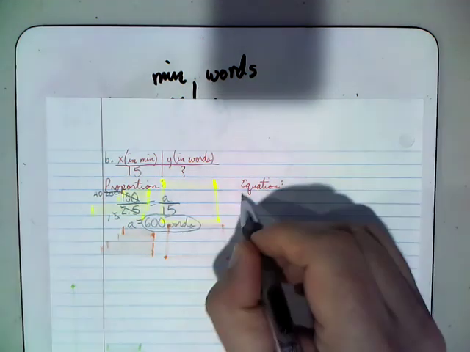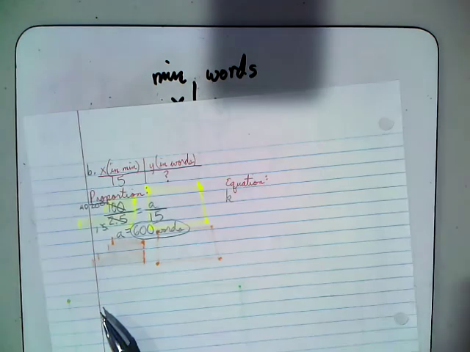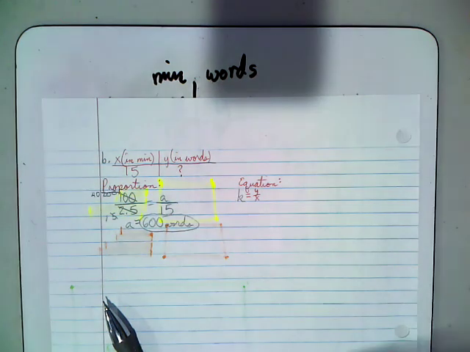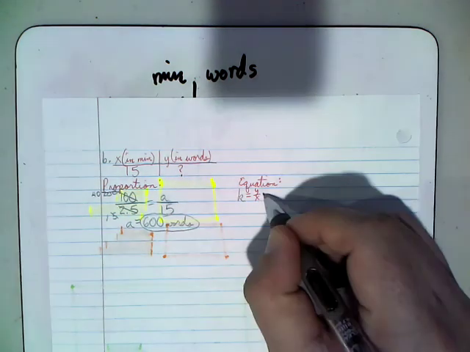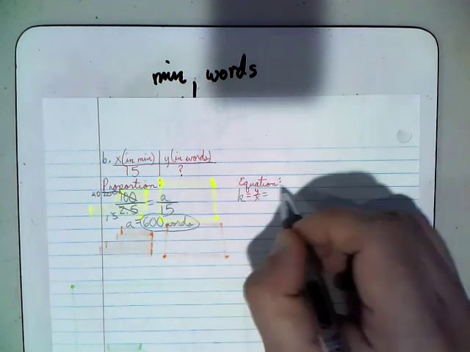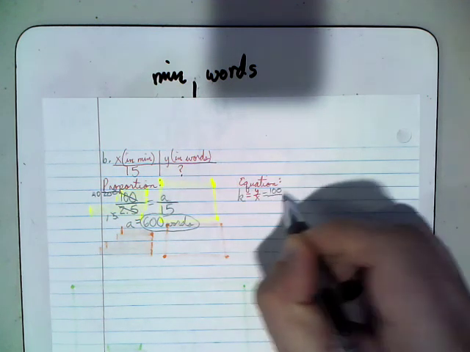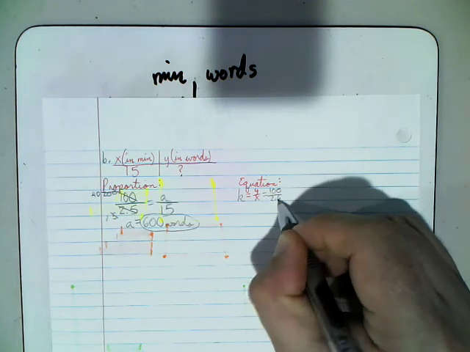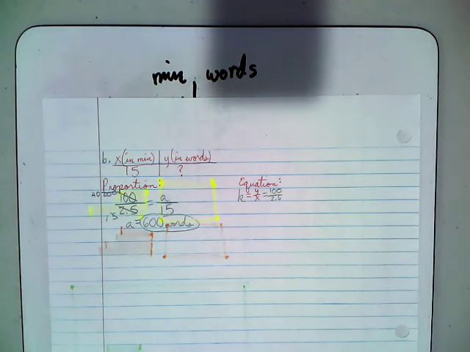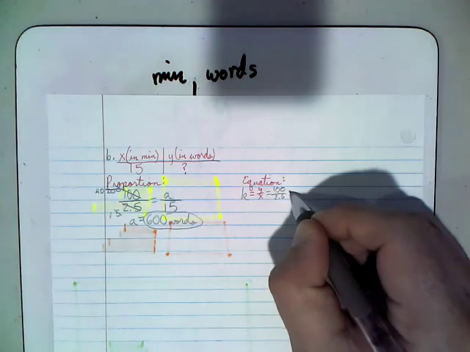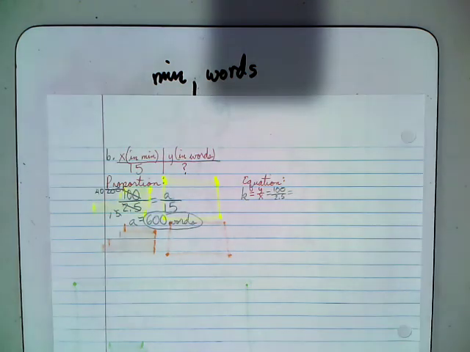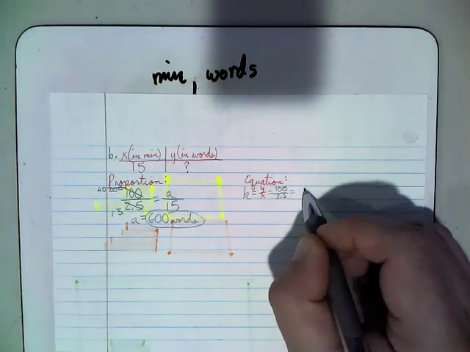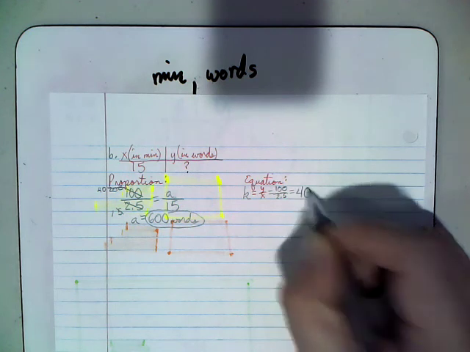For my equation, remember we start with K, and K equals Y over X. So the Y value that we know, the words we know, is he can type 100 words over the corresponding minutes, which is 2.5. Now, if you simplify this, and you could even just grab a calculator for this guy, you'll come up with the answer 40.